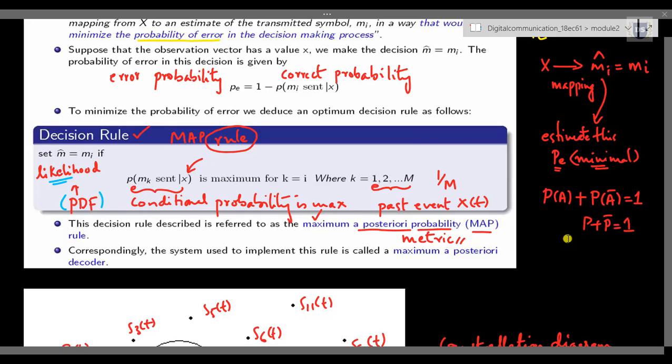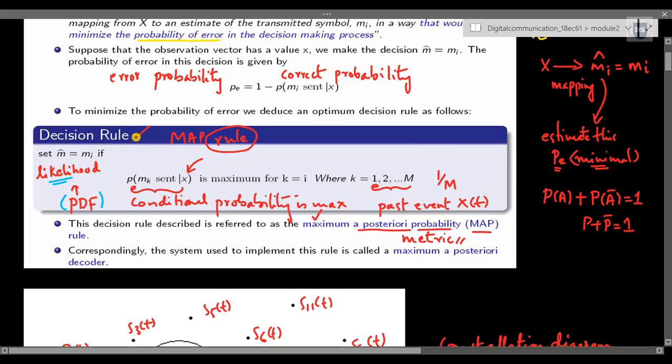So in our previous class we got to know that decision rule can be thought of as a rule where we can set the estimate of m as equal to the transmitted message signal if and only if the probability of mk sent given x received is maximum, and only when this metric is maximum can we assign this estimate to be our transmitted message signal.